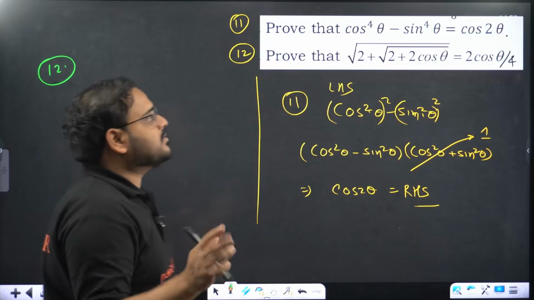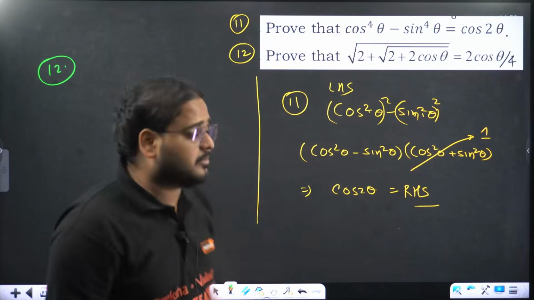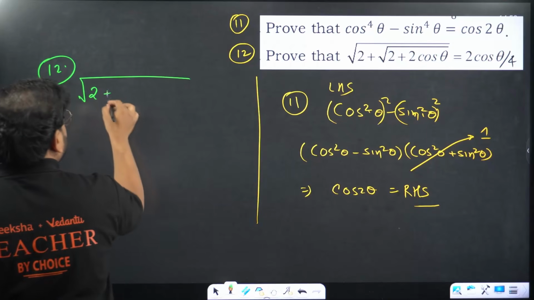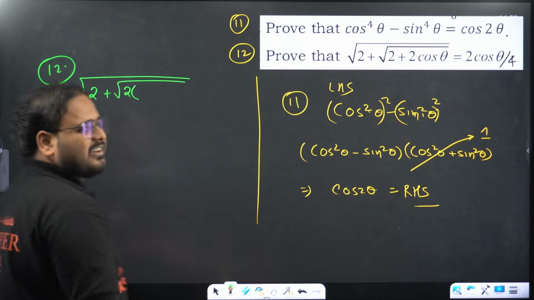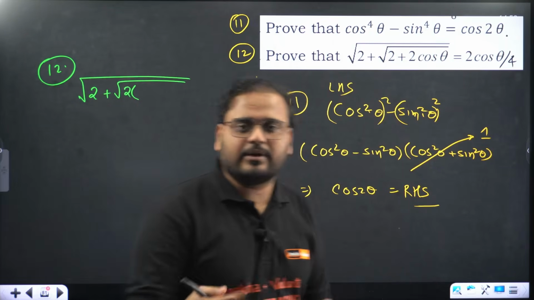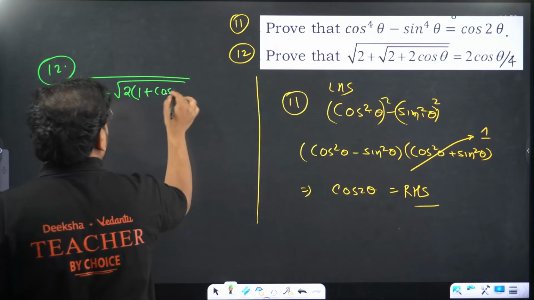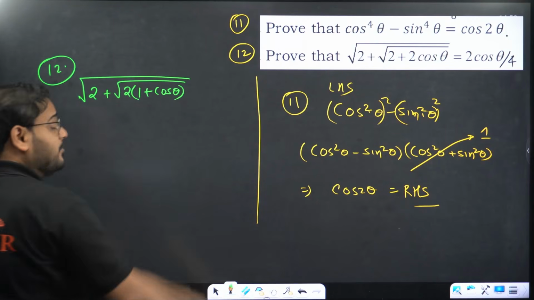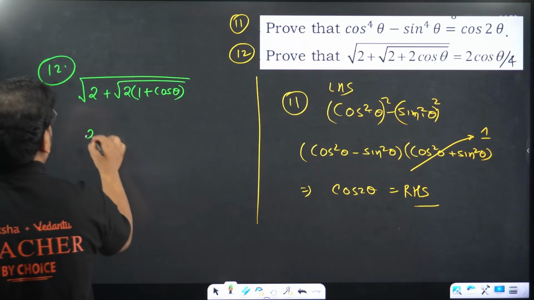This will again use the half-angle formula. The problem over here is the root. Let's just keep this 2 as it is. When you take this 2 common, that's our instinct, right? 2 plus 2 cos theta is there, of course we have to take 2 common. When you do that, you'll have 1 plus cos theta. That's the formula: 2 cos square theta by 2 comes. I remember. Yes.